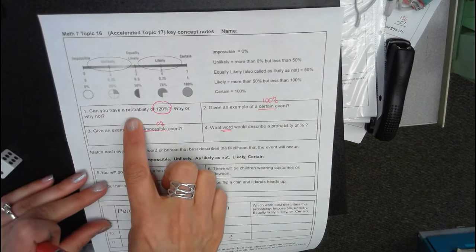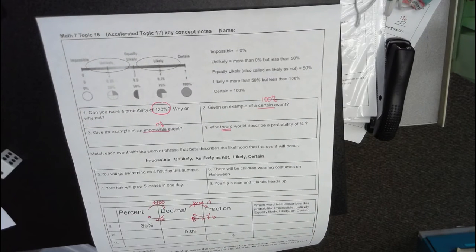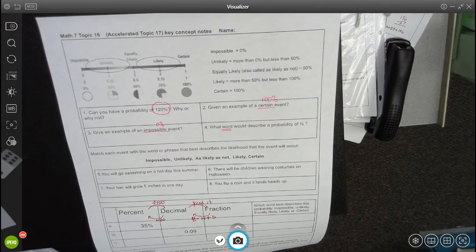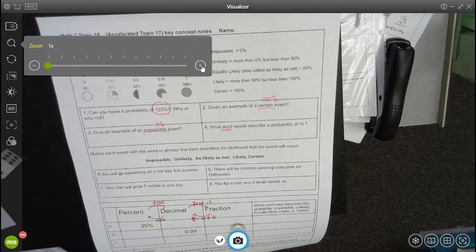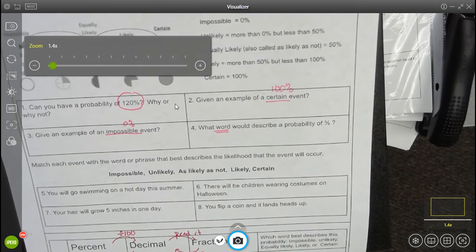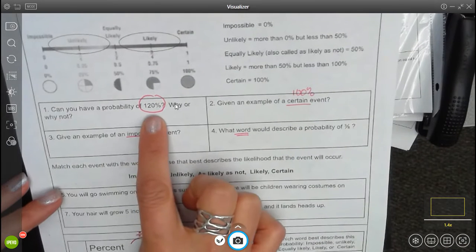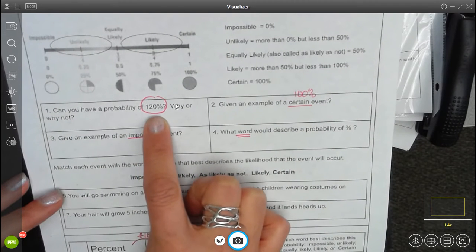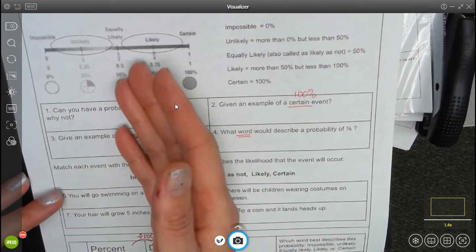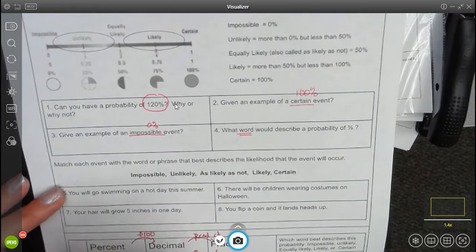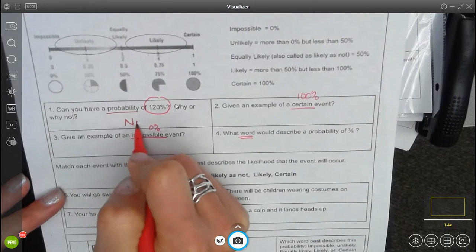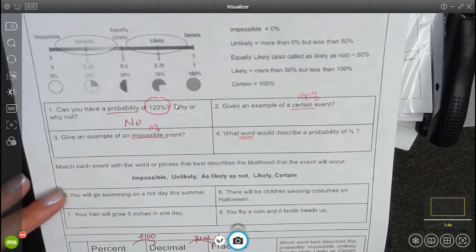So can you have a probability of 120%? No, you cannot. The percentages in this case end at 100%. You could get 100% or 120% on a test, but this is not talking about a grade on a test. This is saying, can a probability be 120%? No, 100% is a certain event.